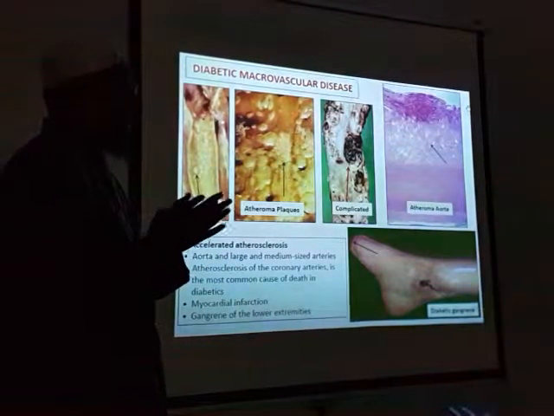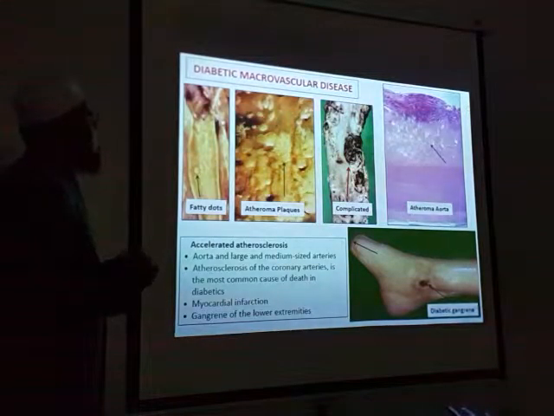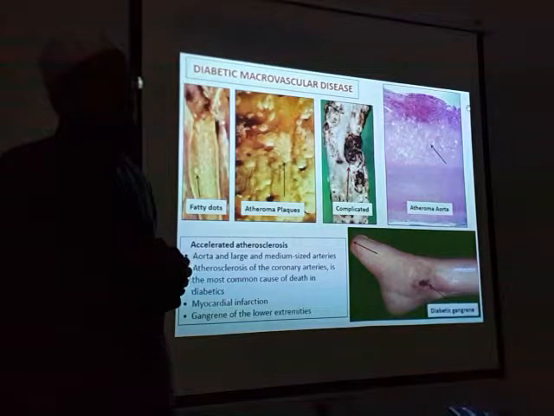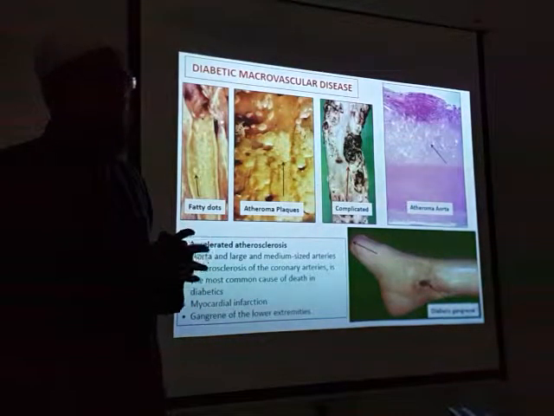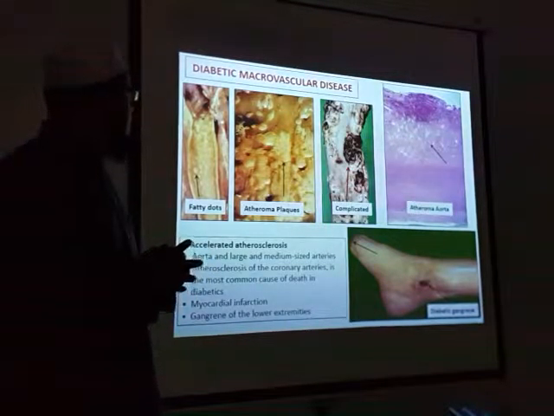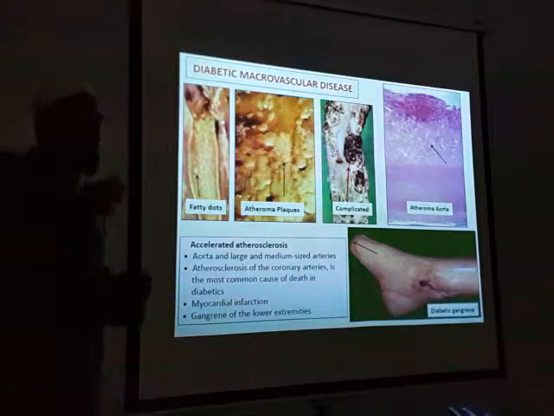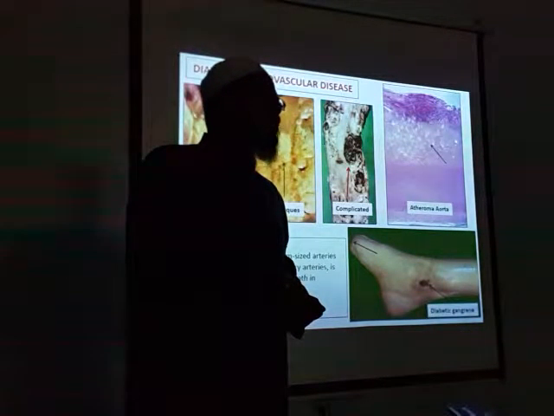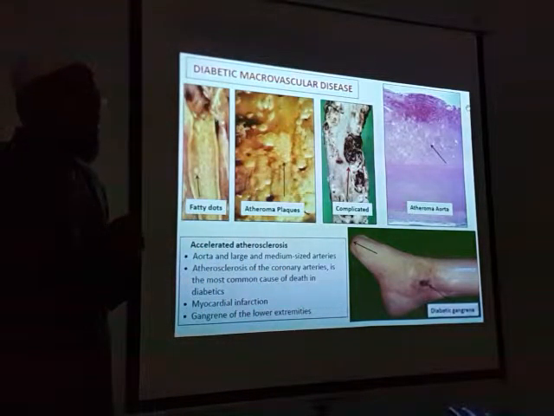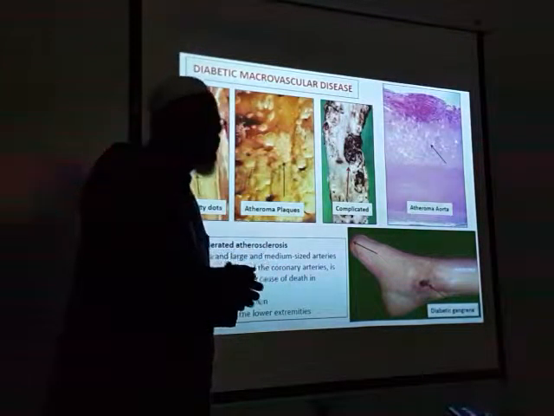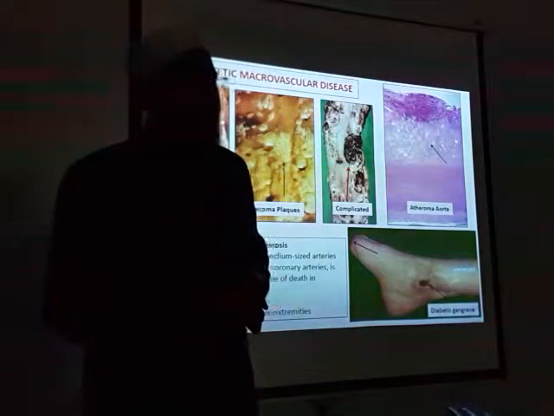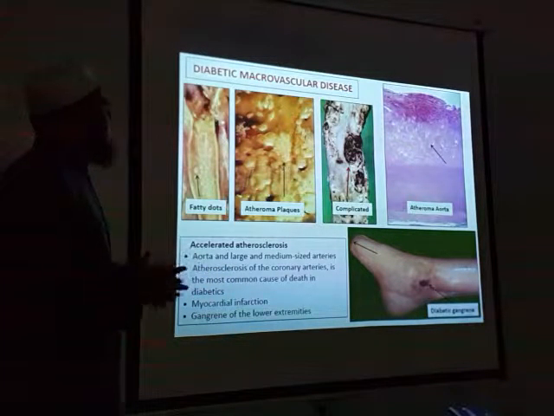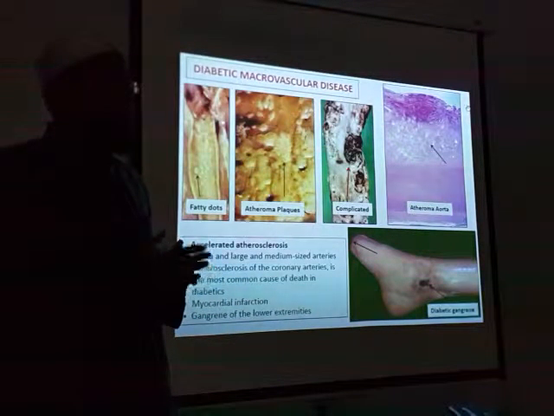Okay, what are you seeing here? What is macrovascular disease? What is microvascular? Macro means large blood vessels. Micro means small. So large blood vessels, examples are aorta and other great arteries. All great arteries are macro, and micro means arterioles. Okay, so now we are going to discuss macrovascular, like aorta and the major arteries.